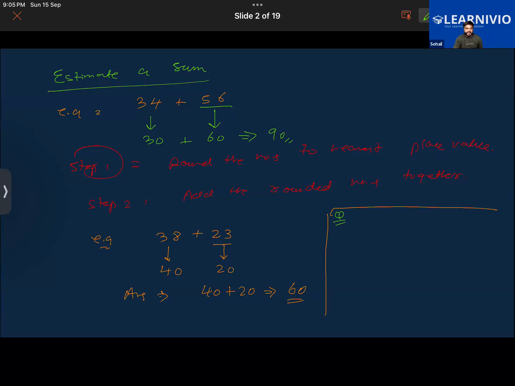Say that you are provided with two numbers. Let's take a question: estimate the sum of 389 and 535.